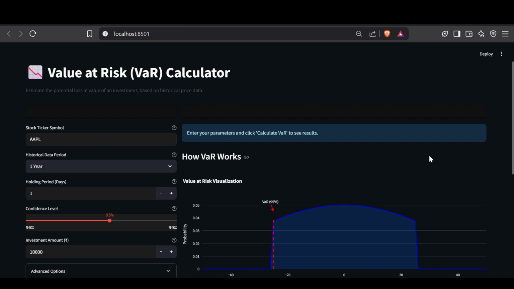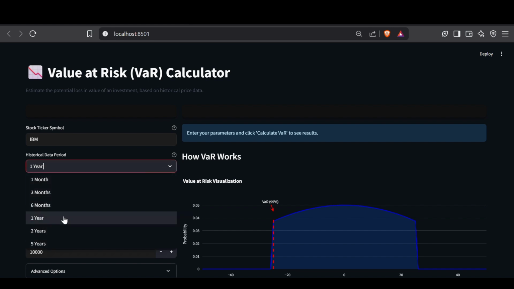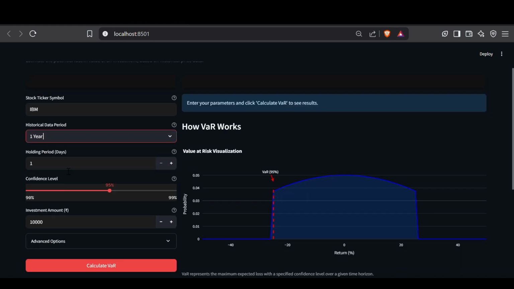So I'll be starting off with say IBM. So we'll put in the stock ticker symbol, which in this case is IBM. We'll be pulling the historical data from the last 1 year. So I'll select 1 year over here and say we'll be holding our investment for 15 days. And I want to see the predictions at a confidence of 95%, which is the confidence rate at which the model is making a prediction.